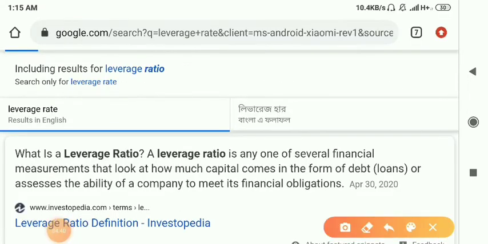So here we can see what is leverage rate calculation. This is the leverage rate ratio.